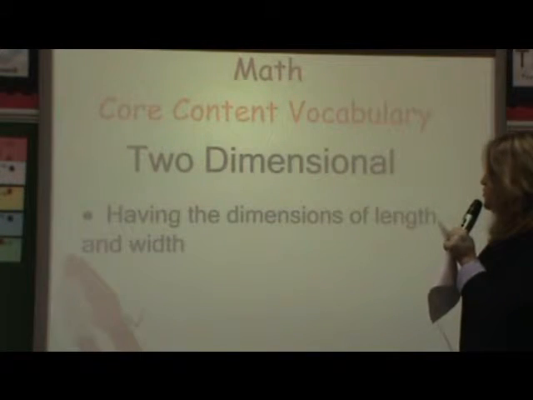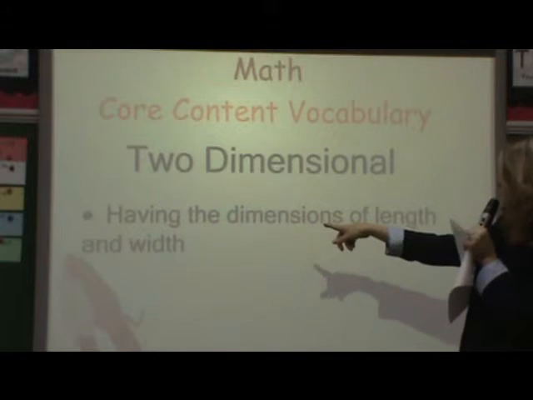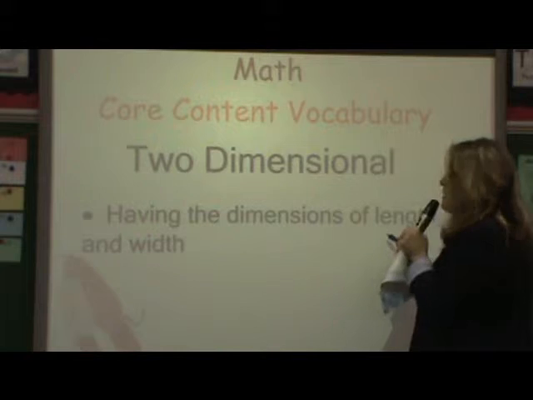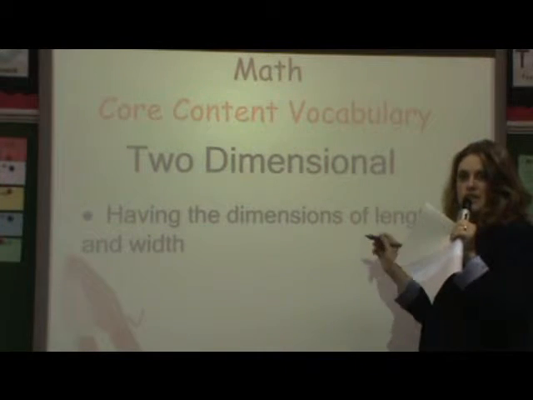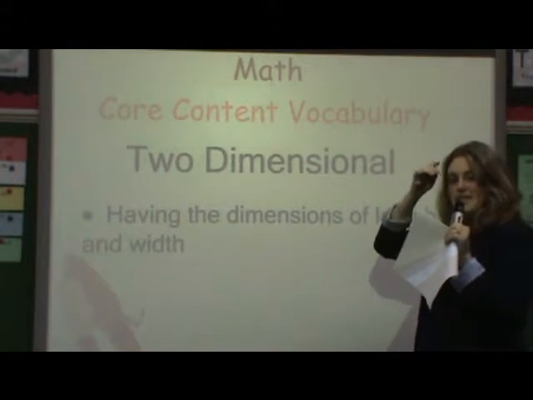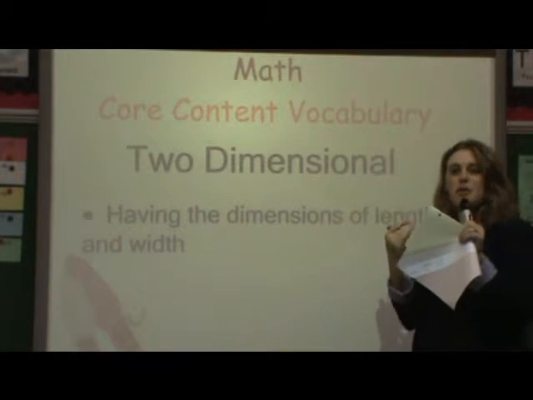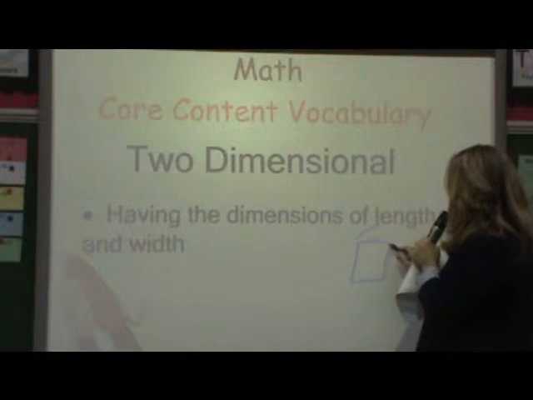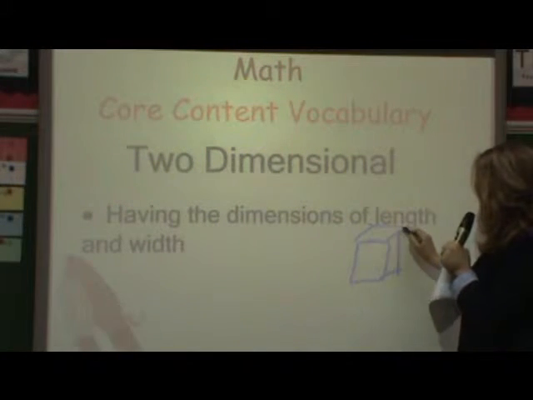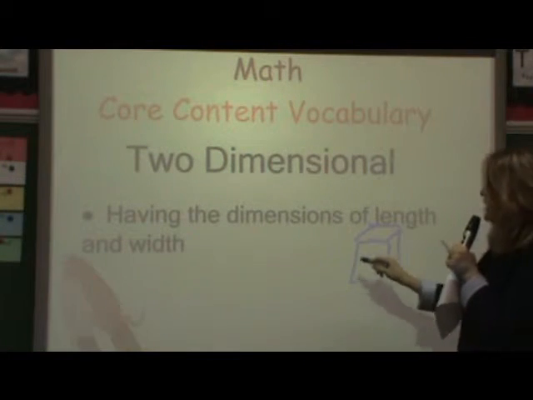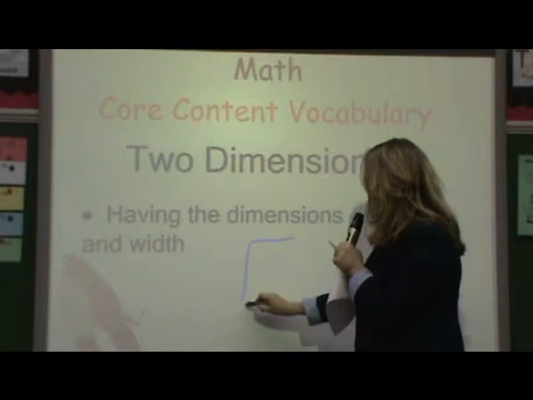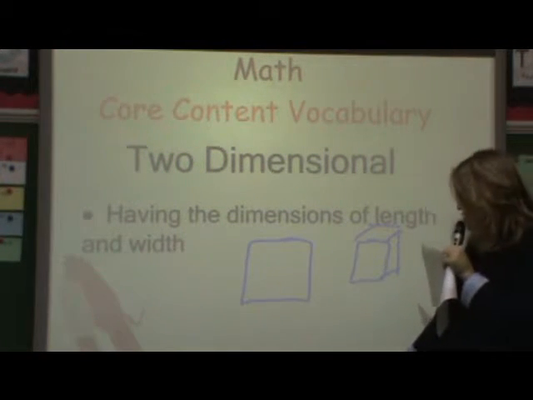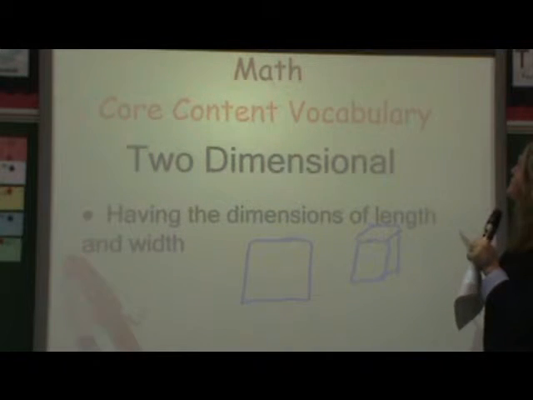And math, it's two-dimensional. Two-dimensional means having the dimensions of a length and a width. Boys and girls, we hear a lot about 4D movies. Those are the movies that look like they come out and get you, the 3D shapes, and then they have the water and the wind that blow on you. That's 4D. 3D is like this. If you have a cube and it has depth, that's like a 3D shape. Now, if it's just two-dimensional, that just means that it has a length and a width. These are the things that we draw on our paper every day, our lengths and our widths. So that's what a two-dimensional object is.